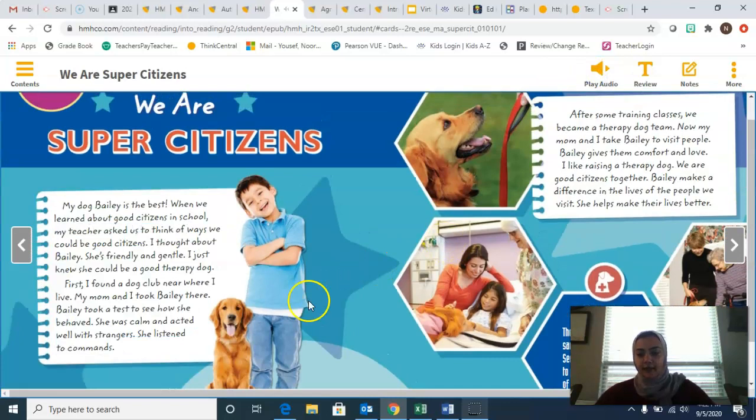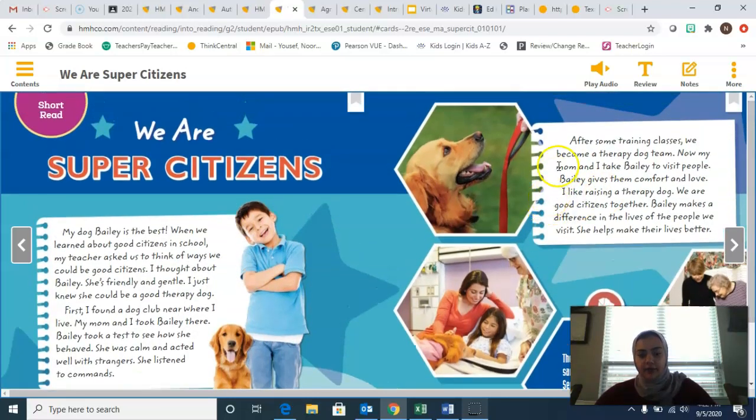All right, so let's stop for a second. Who's Bailey? Bailey is this little dog, right? And this dog was a good citizen because they helped with the commands, right? They helped the little boy. All right, he's a therapy dog. So I'm going to go ahead and read the rest.